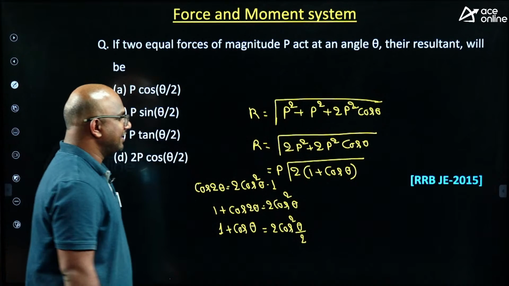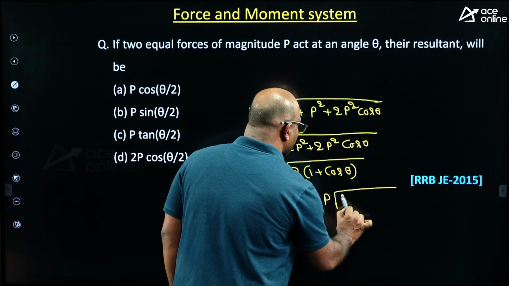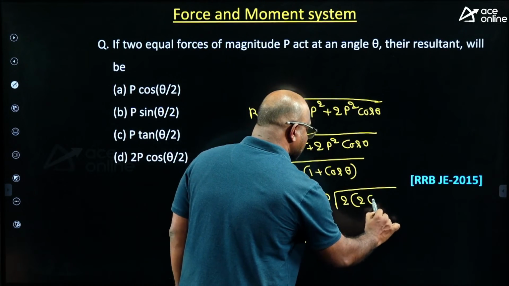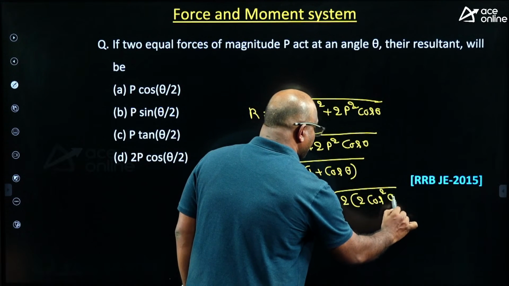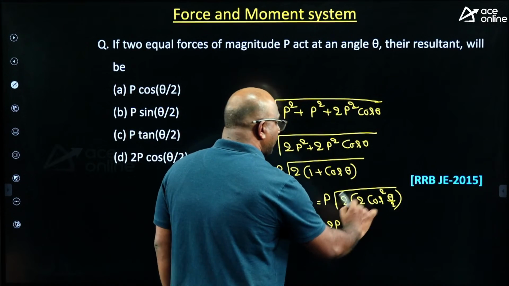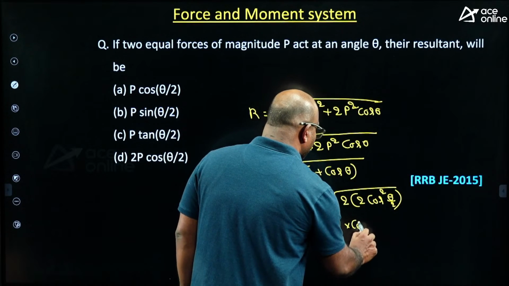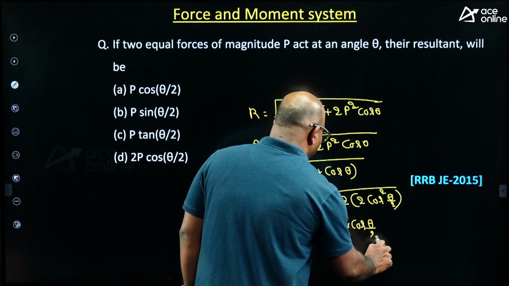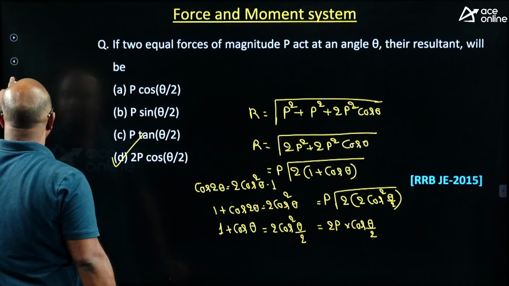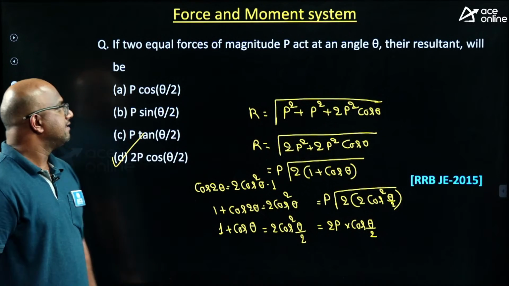That's it, guys. Now if you observe carefully, P into square root of 2 into 2 cos square theta by 2. So how much am I going to get, guys? 2P into square root of cos square theta by 2 means how much is coming? 2P into cos theta by 2. The right answer is what exactly, guys? Option D is the right answer. Clear, everyone? Clear, guys? Yes.